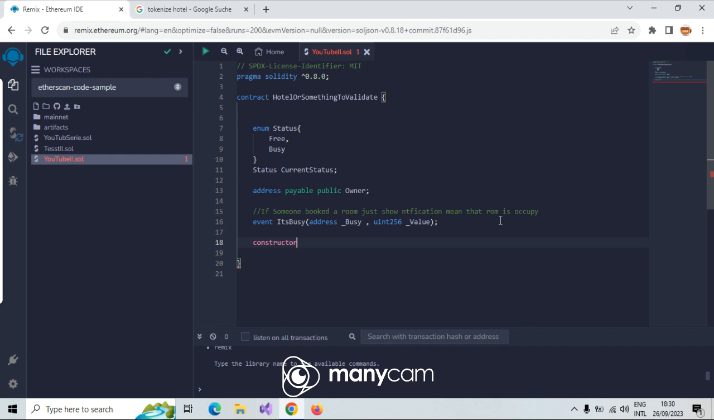Constructor pink. Oh, big daddy, pink. Pink, big daddy. Okay, this is constructor. Look at Gus. Look at Gus.